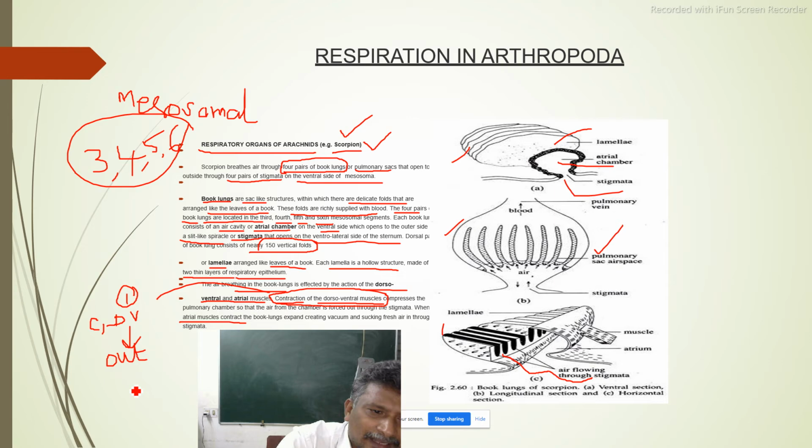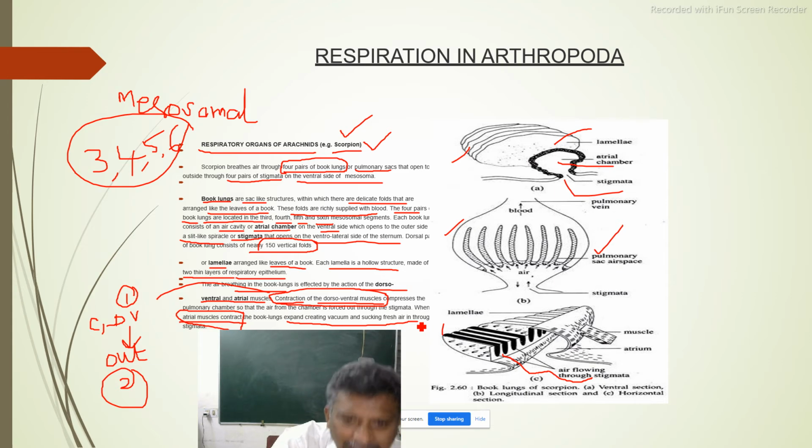Now the second character, what should we see? Atrial muscles are contracting now. Now they expand, creating a vacuum and sucking fresh air. So they are able to expand outward, creating a vacuum and sucking fresh air in through the stigmata.